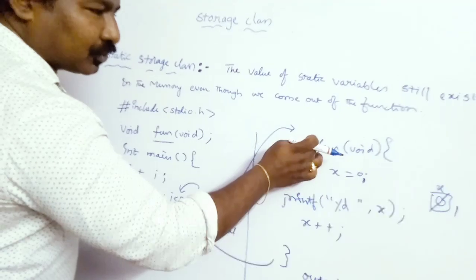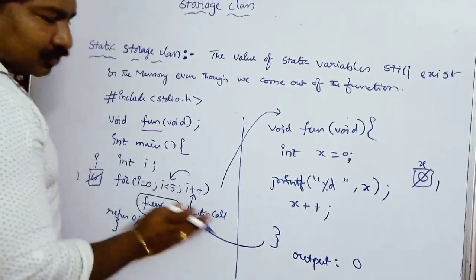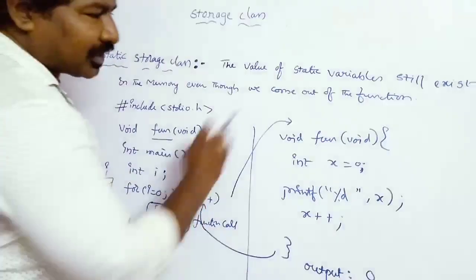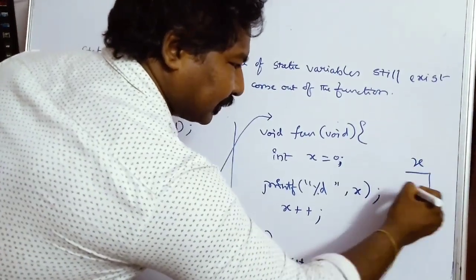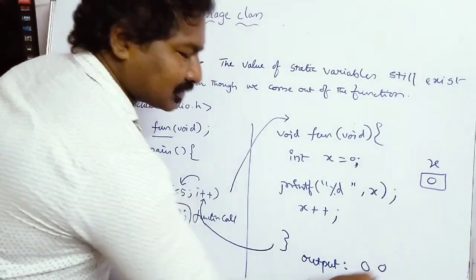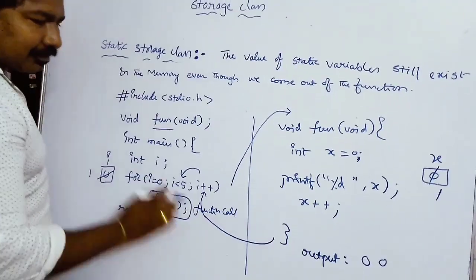As soon as you come out of the function to the main function, this particular variable is deleted. When you enter the function again, x is newly created with value 0, and that value gets printed. So the second value is also 0, and again x gets incremented, and when you come back, this variable gets deleted.